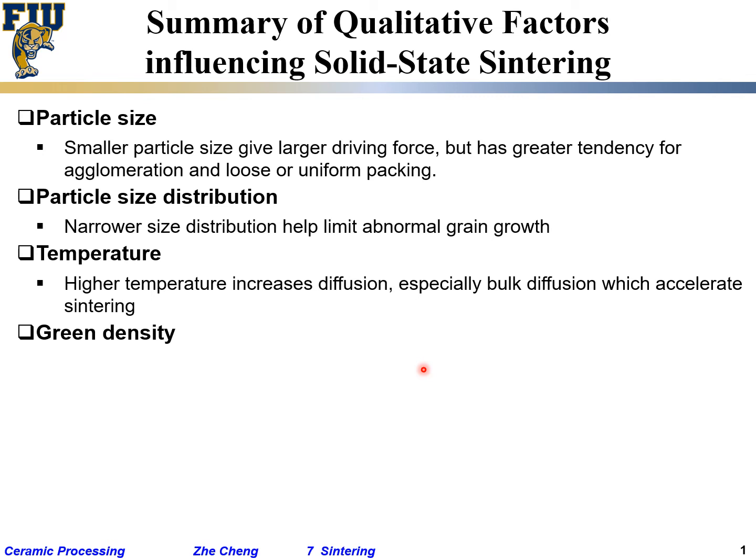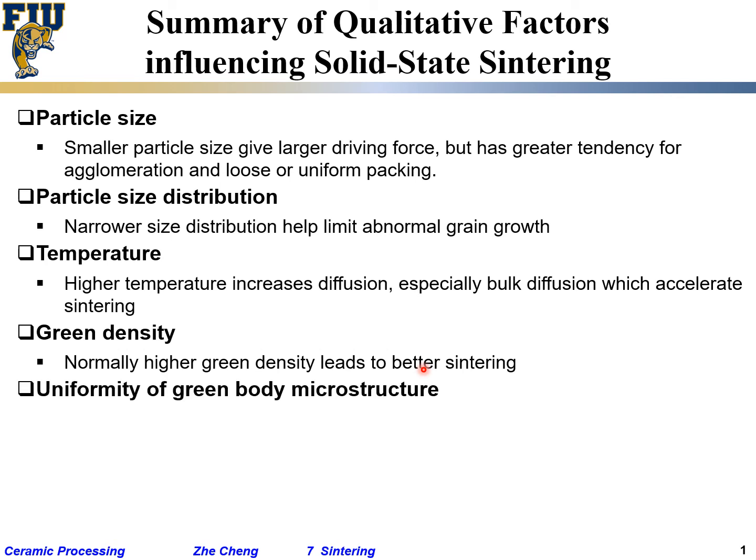Green density. You want your green density to be high or low? Generally high. That's why you do not want to add a lot of polymer binder into your material system, because even after the binders are burned away, they leave a lot of porosity. You do not want a high volume fraction of binder. Ideally, you want binder-less, but sometimes you have to add it to give you the necessary plastic property to form certain things. Green density. Okay, that's what we said.